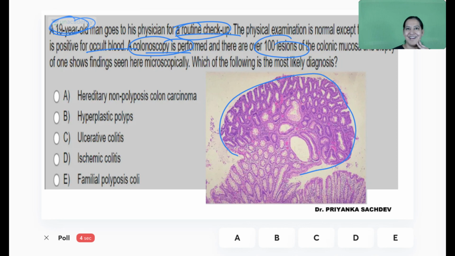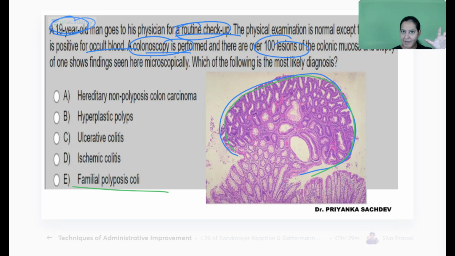So why are you people incorrect? Most of you are incorrect. The correct answer here is familial polyposis coli. Safuddin Point and Dr. Gaurav are first to answer it correctly. In this scenario, you can see a polyp in the colon. It is not a single polyp, more than 100 polyps are present in the colon. So the entire colon of a young boy is filled with polyps and the boy is asymptomatic. It is familial polyposis coli.